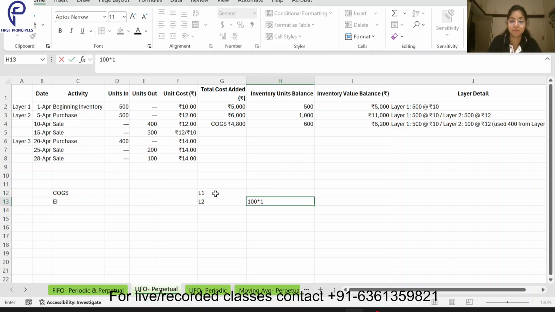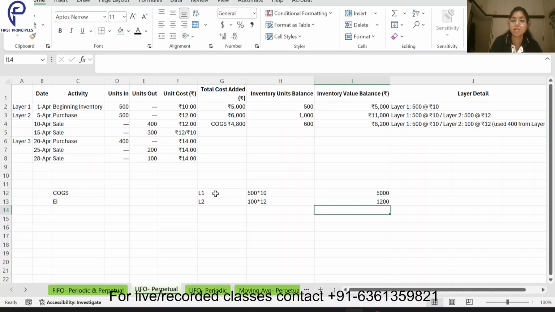At the rate 10, 12. From layer 1, how much did I sell? I didn't sell anything, so layer 1 is entirely there. So how did I get 5,000? And this becomes 1200. So 6200 becomes my inventory value.